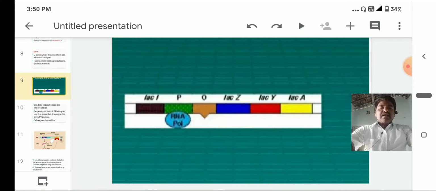Now that lactose removes the repressor from the operator. Why is it removed? More amount of lactose is present in the bacterial surrounding environment. So the lactose is an energy form, and immediately these three enzymes are released by the production of mRNA. Whenever the repressor comes out of the operator, the RNA polymerase attaches to the promoter. From the promoter region, mRNA is produced, that mRNA binds with ribosomes, and these three enzymes are produced.